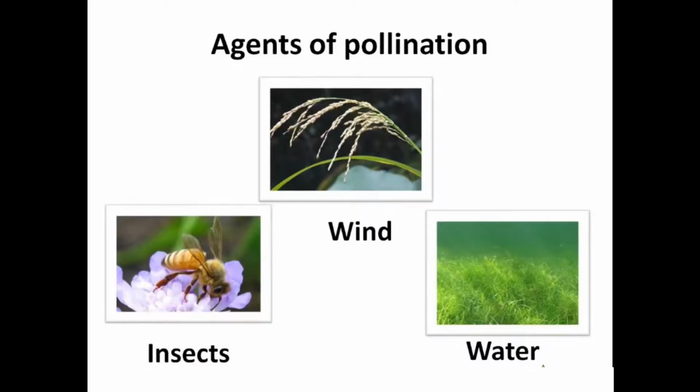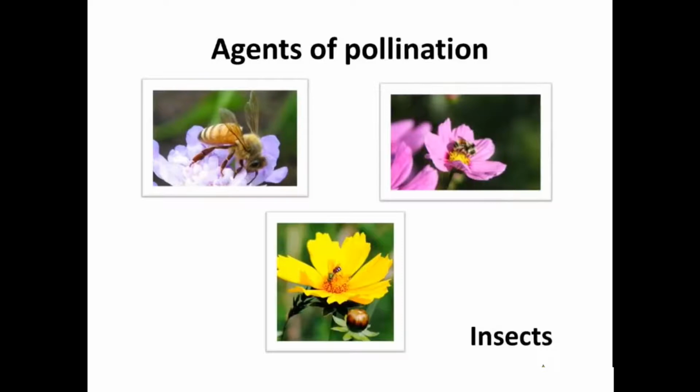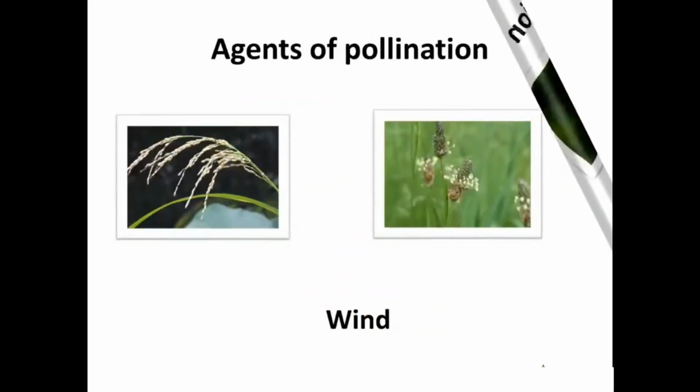As we saw, pollination happens due to external agents such as a bee, which is an insect. Other than insects, wind and water also help in pollination. Hence, all of these are called the agents of pollination. The insects visit the flowers for nectar and transfer the pollen to the stigma. Generally, insect-pollinated flowers are brightly colored and have a sweet smell. They also produce nectar.